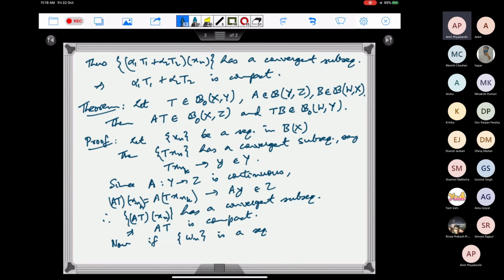is a sequence in, we can just take any bounded sequence in W, then B of w_n is a bounded sequence in X, since B is a bounded operator.